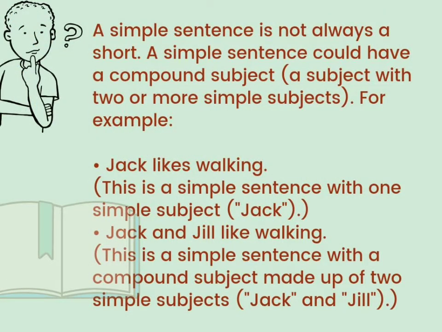Okay, next. A simple sentence is not always short. In some conditions, a simple sentence could have a compound subject. As we know, a compound subject is a subject with two or more simple subjects. For example, first, Jack likes walking. Here is a simple sentence with one simple subject, and the simple subject is Jack. The other example, Jack and Jill like walking. This is also a simple sentence with a compound subject made up of two simple subjects, Jack and Jill.